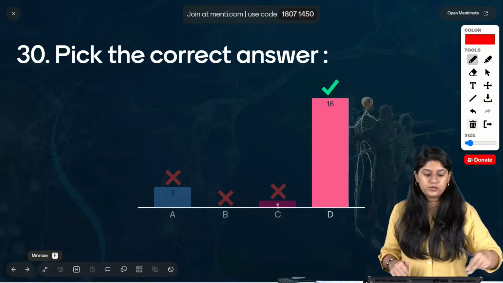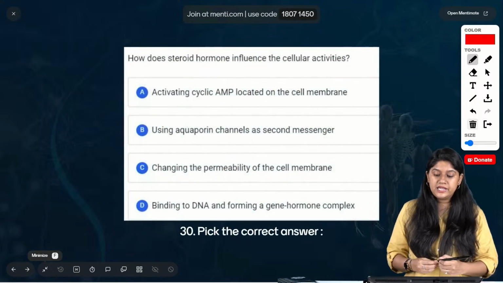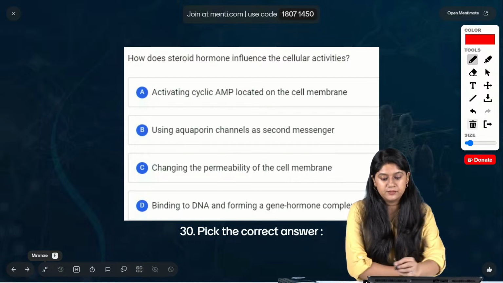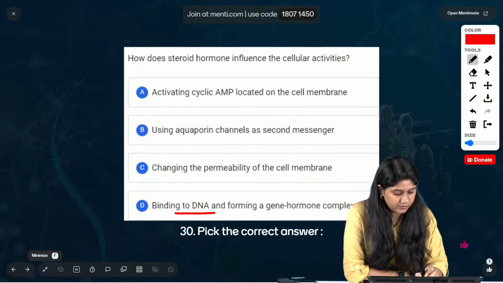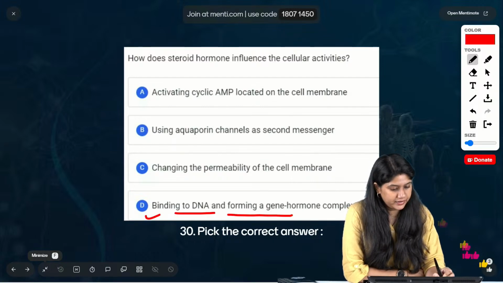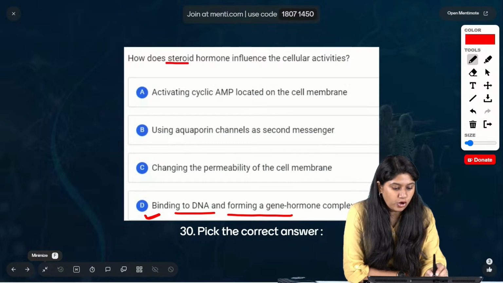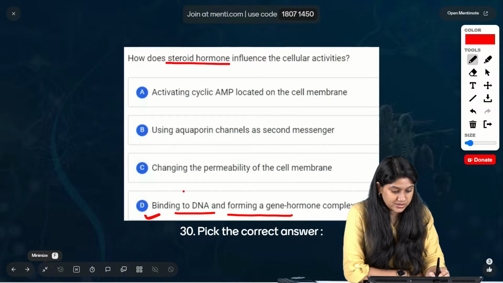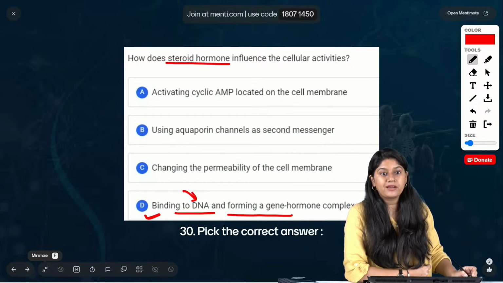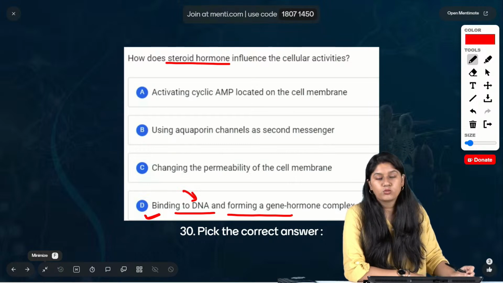Sixteen of you have voted for the correct answer. The correct answer is option number D, everyone. That is the binding of the DNA and forming the gene hormone complex, right? How does the steroid hormone influence? Of course, ये actually cell के अंदर जाएगा, bind करेगा DNA पे and will be forming the gene hormone complex.